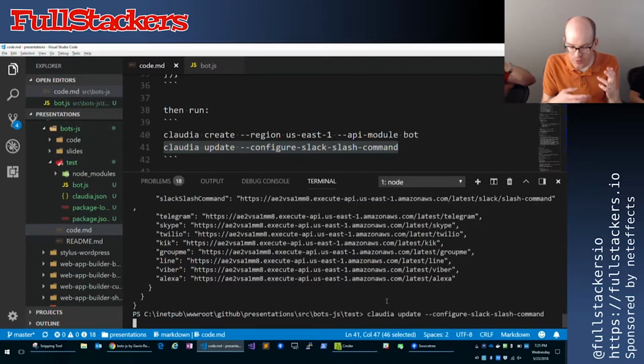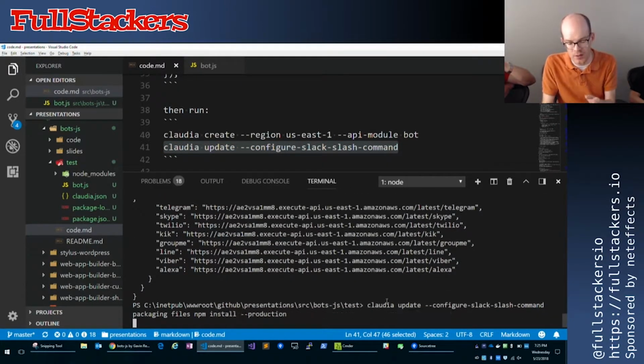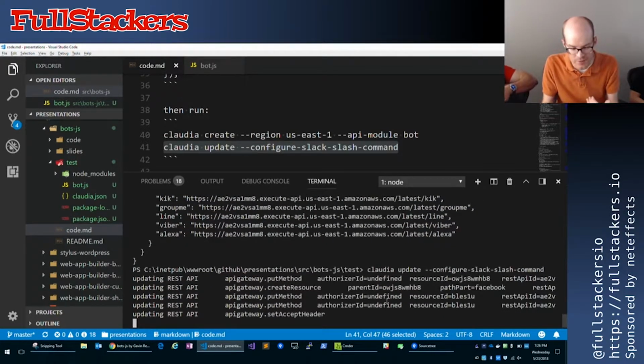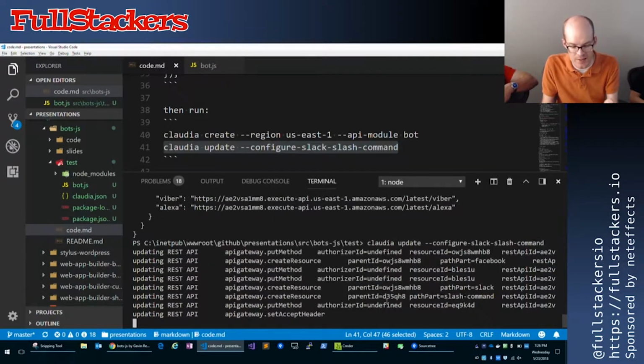And this is basically going to do a similar thing. It's going to do a claudia update, right? So claudia update is just whenever you change your code and you want to repackage it up and resend it out to AWS, that's what you'll run. But this time we're doing configure slash command. And so that's saying, hey, while you're updating, I also want to enable slash command. Because a lot of these platforms have platform-specific things like API keys or endpoints or different things. That's a platform-specific thing that you need to configure. So that's kind of how you do that.